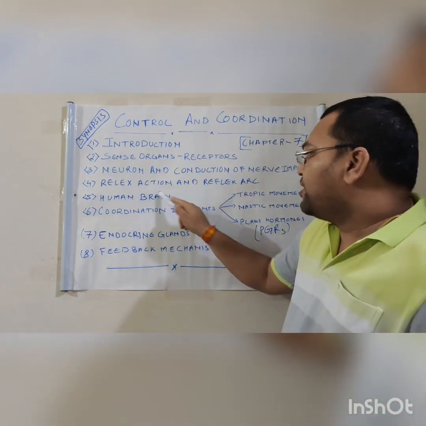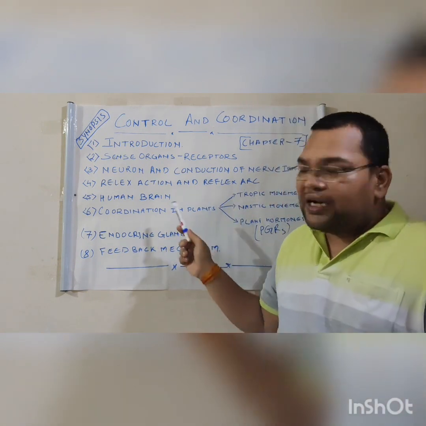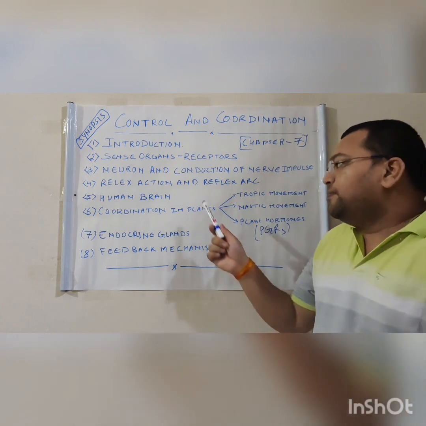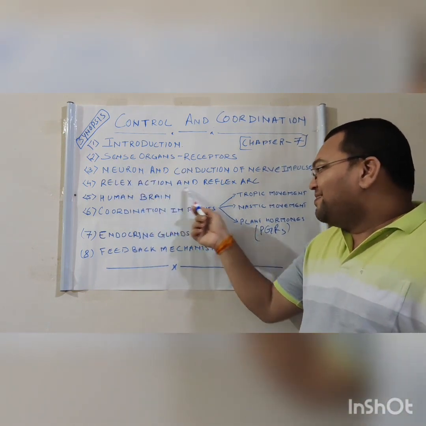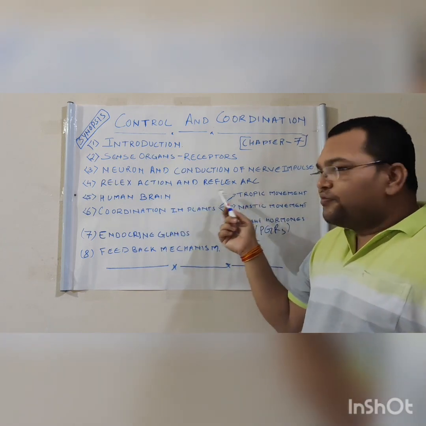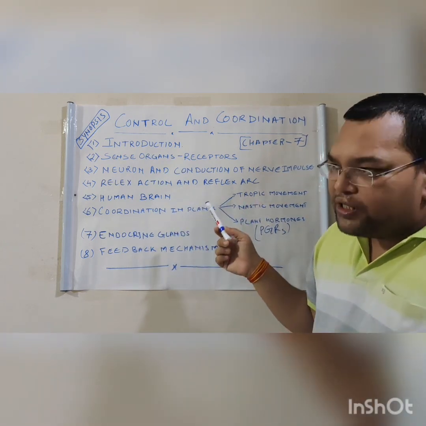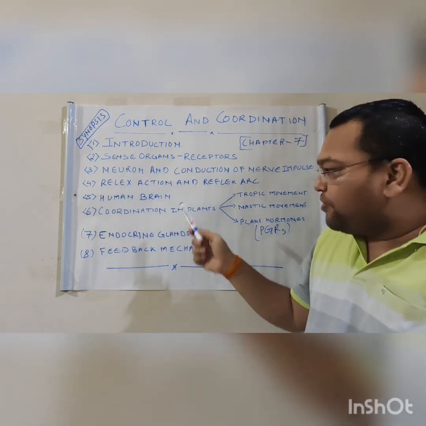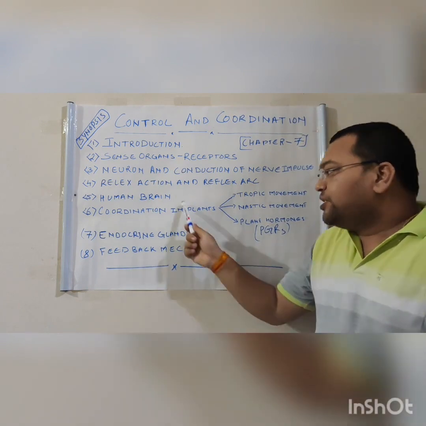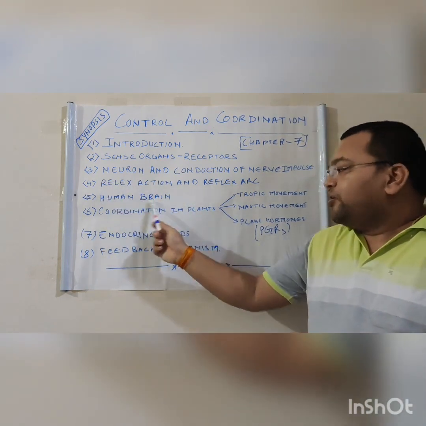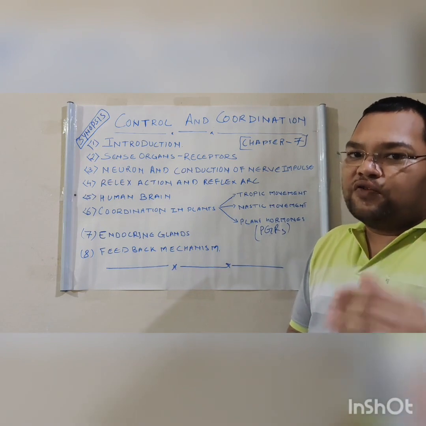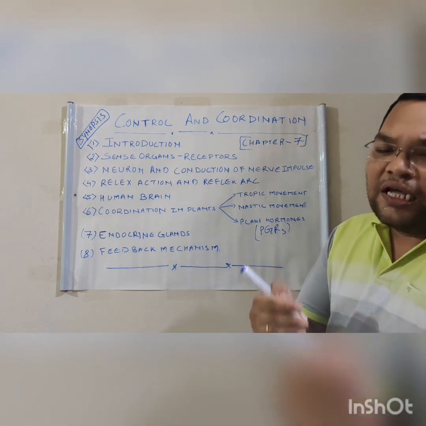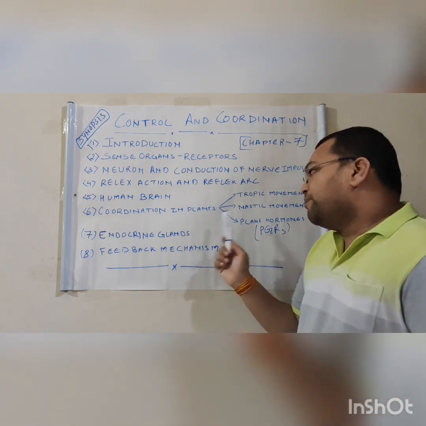Then the reflex action and the reflex arc. The terms reflex action and reflex arc are new to you, but actually this reflex action is very much familiar to you. How? I am going to explain when I come to this topic. And then we have to see the human brain. In the human brain we have to see the function of each part. So we divide the human brain into different parts and we have to see the functions of the different parts of the human brain.